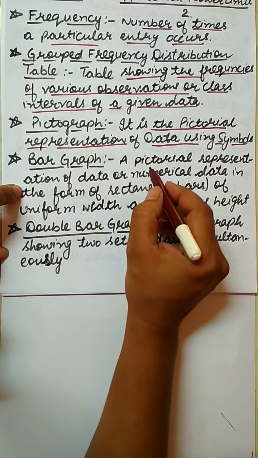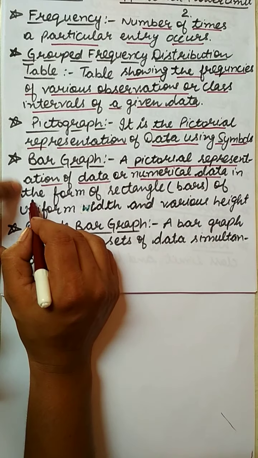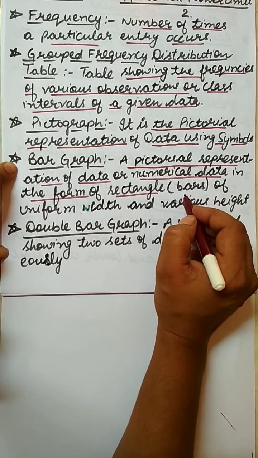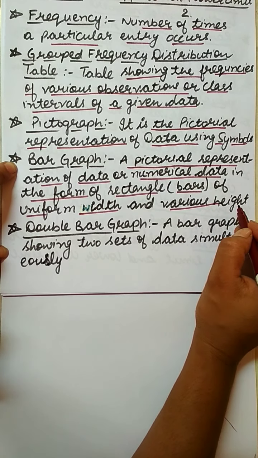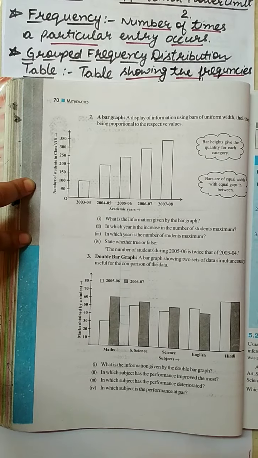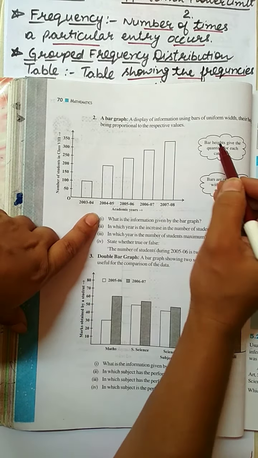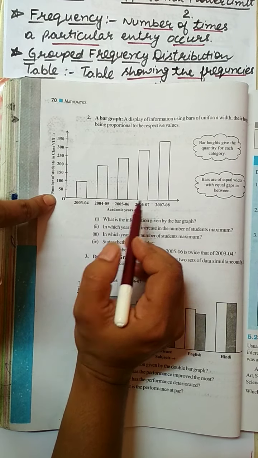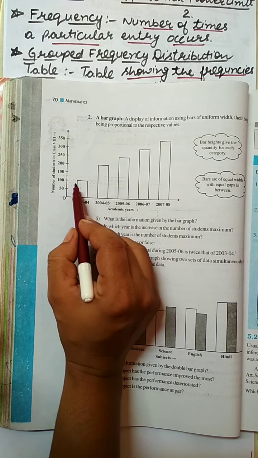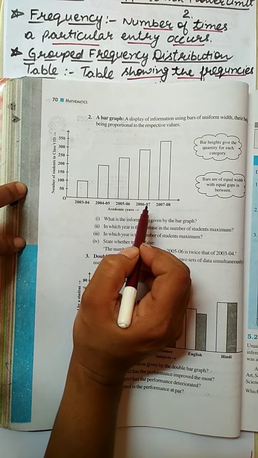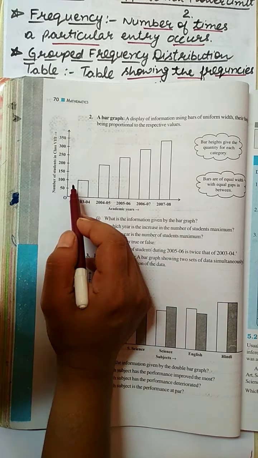Next one is the bar graph, a pictorial representation of numerical data in the form of rectangles. These rectangles are known as bars of uniform width and various heights. This type of graph is known as a bar graph. In this type of graph, we are just showing the information in the form of bars. Here I have taken the years given, and this is the number of students in class 8th.